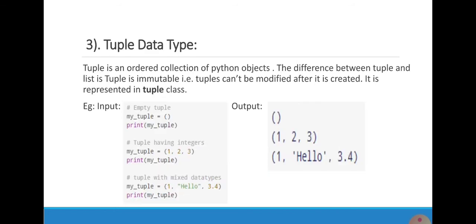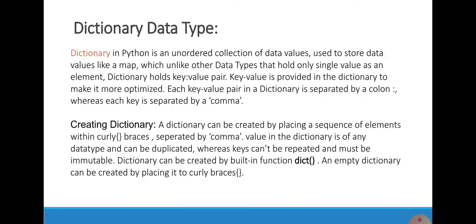Third one is tuple data type. Tuple is an ordered collection of Python objects. The difference between tuple and list is that tuple is immutable. That is, immutable means the data cannot be modified once it is created. On the left hand side I am showing the input.